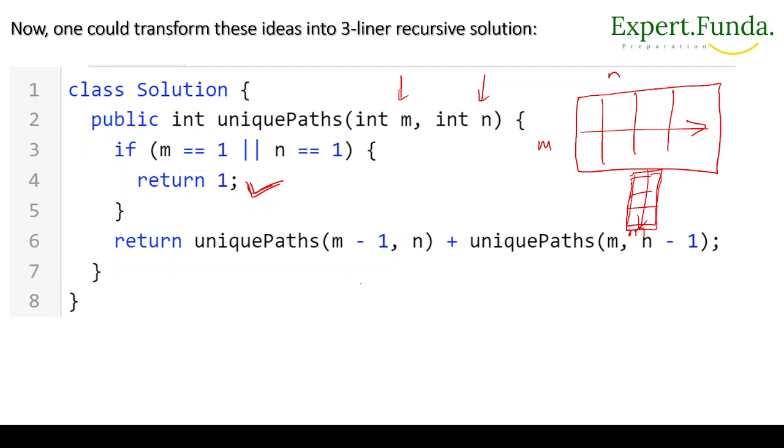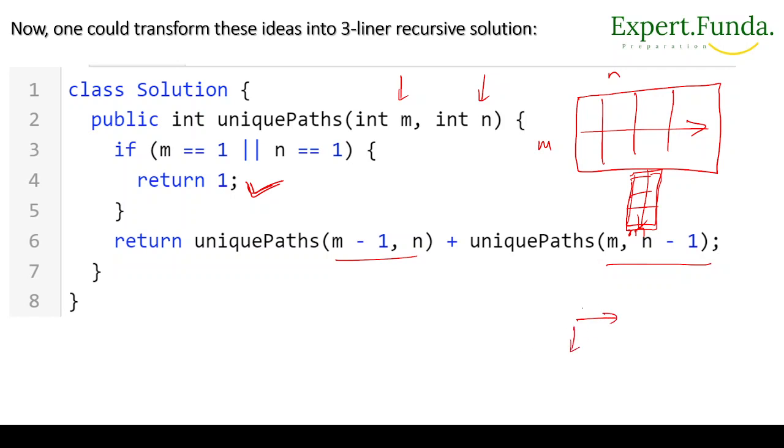And we know that to calculate unique paths of m and n, we will do m minus 1 and n minus 1. We calculate the two things and return the sum. You may recognize this as a Fibonacci series also, or you can say factorial things. Similar things we have here for the recursive solution, because we are calculating from m and n. Either we can move right side or downside.